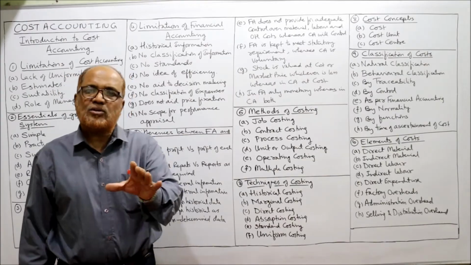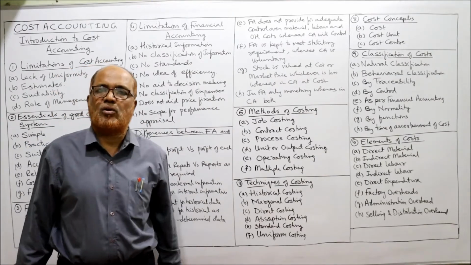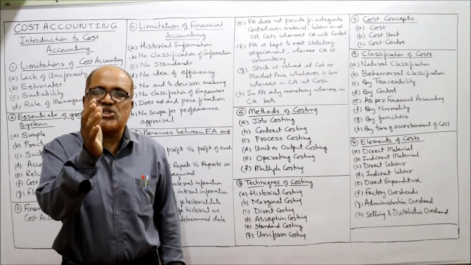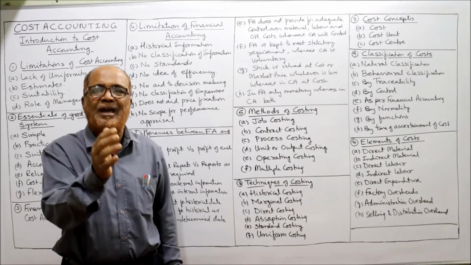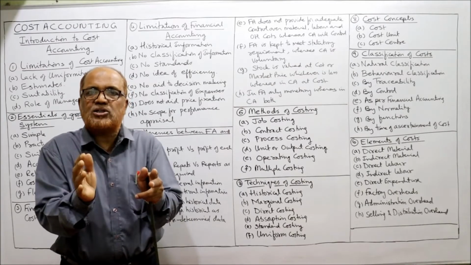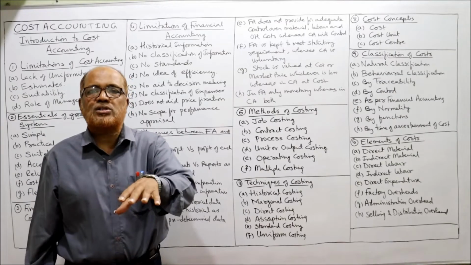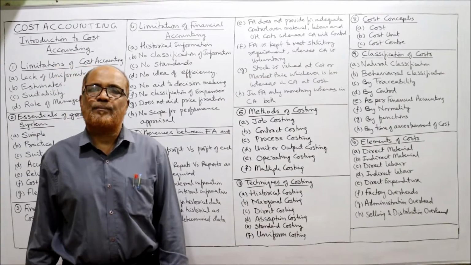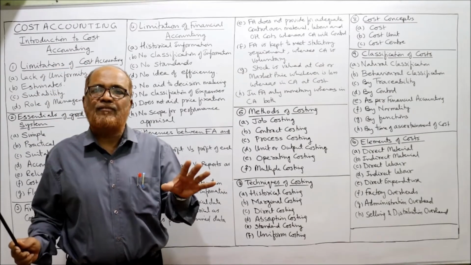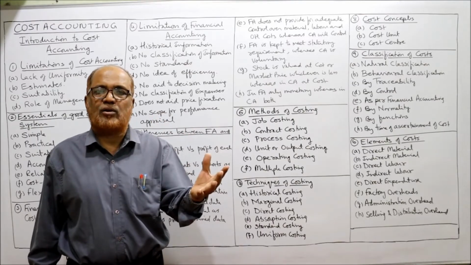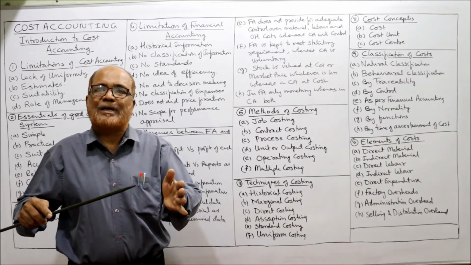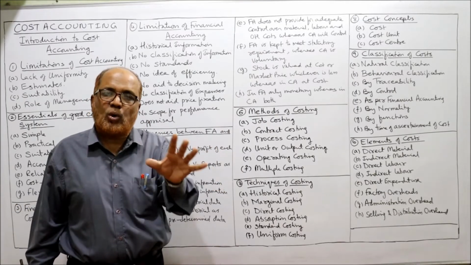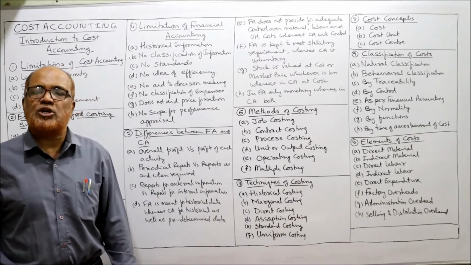Direct costing. Direct costing is also a type of marginal costing where we take into account only direct cost, the cost which is specifically incurred to make the product. So all direct cost will be collected. Indirect cost will be written off from the profit. Next one is absorption costing. In absorption costing, we will not differentiate between direct cost and indirect cost. All the cost will be clubbed together. That means we will not differentiate between fixed cost and variable cost. The total cost is called absorption costing.